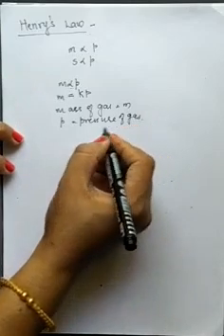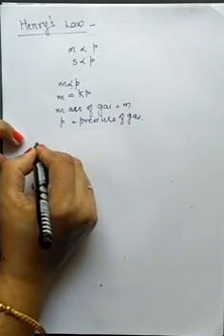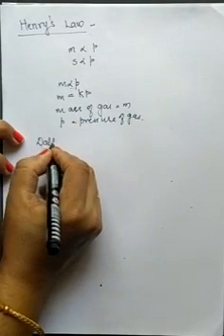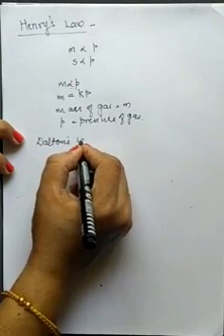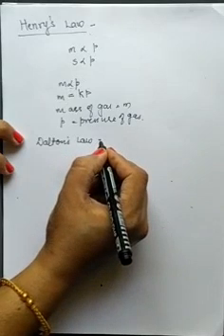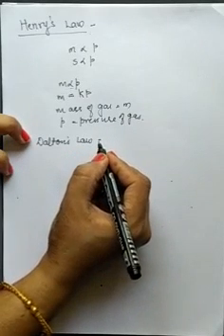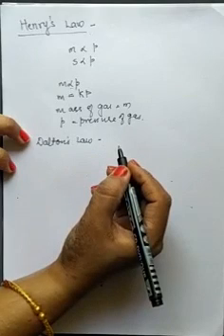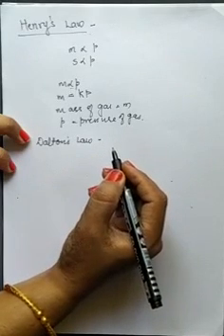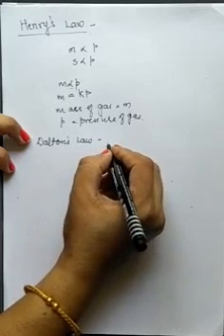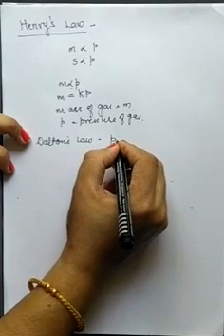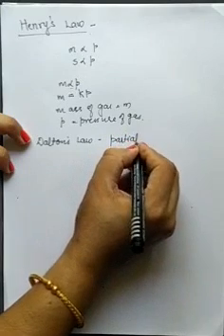Now as per Dalton, I am taking Dalton's law here. As per Dalton, the partial pressure of the gas in a vapor phase is directly proportional to the mole fraction of the gas in the solution. Here Dalton related the partial pressure of the gas.